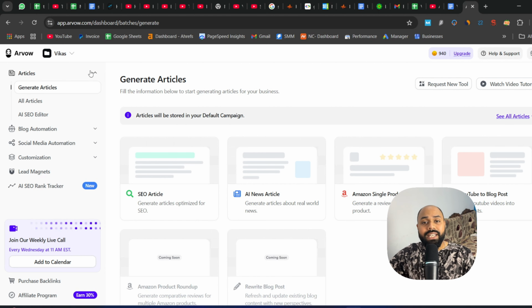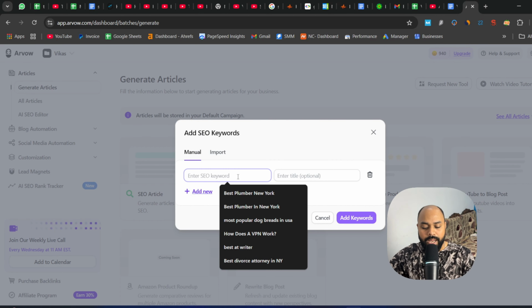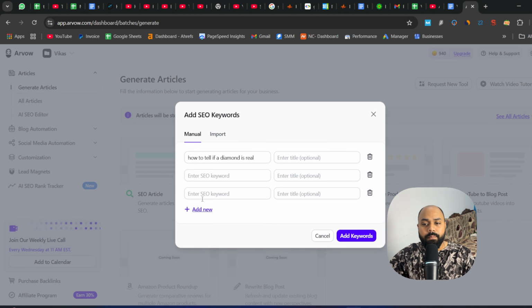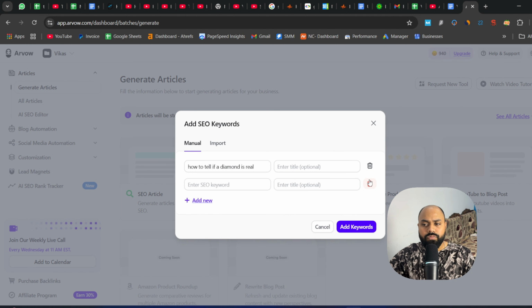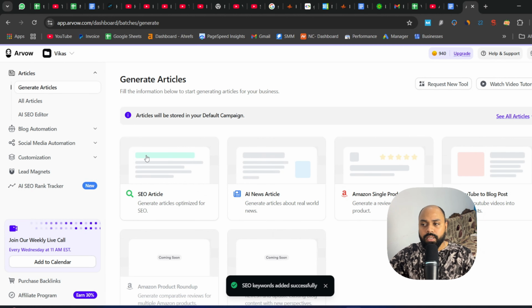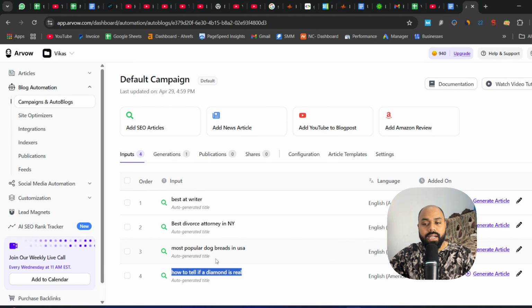So for creating our article, what we have to do is we have to go to SEO articles, and you have to paste your keyword. Your title is optional. You can also do that. You can also add multiple keywords here. So for now, I'm just going to work on one article. After that, I will click on add keywords, and here you can see our article is here.